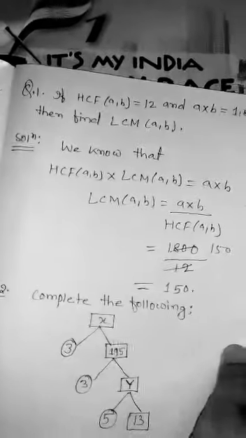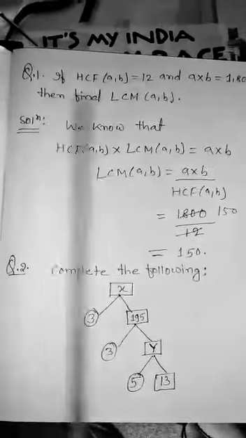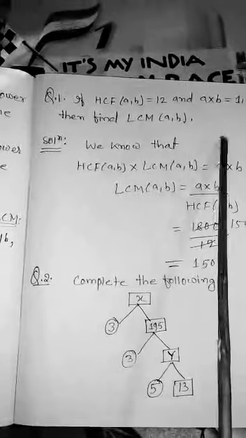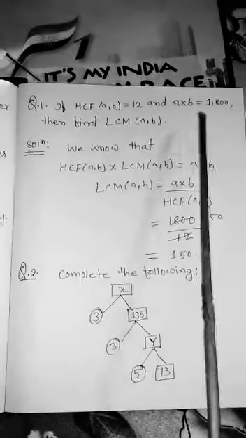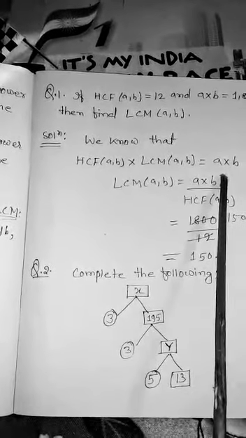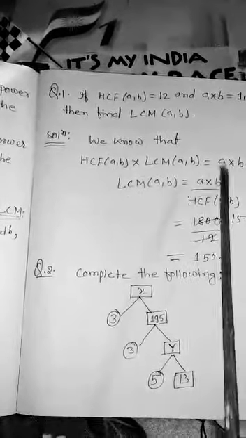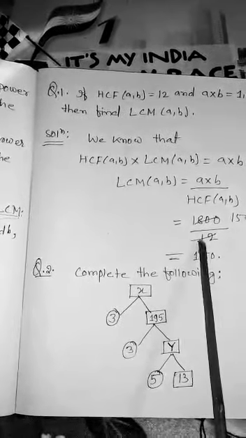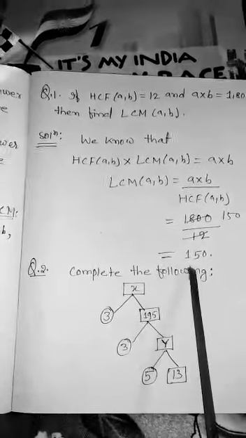Now see, here our question is: if HCF of (a, b) is equal to 12 and a into b, the product of the two numbers, is equal to 1800, then find the LCM. So we know that HCF into LCM is equal to the product of the two numbers. So LCM is equal to the product of the two numbers by HCF. So we divide 1800 by 12. We got how much? 150.